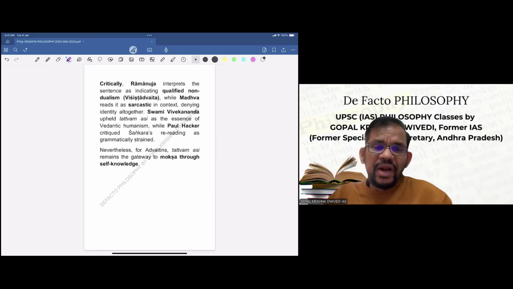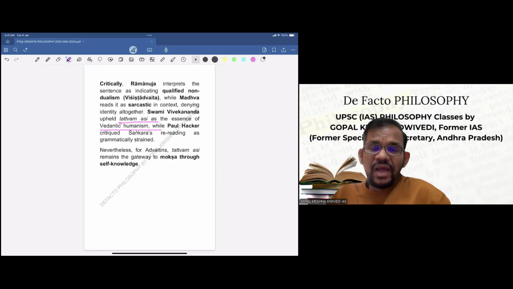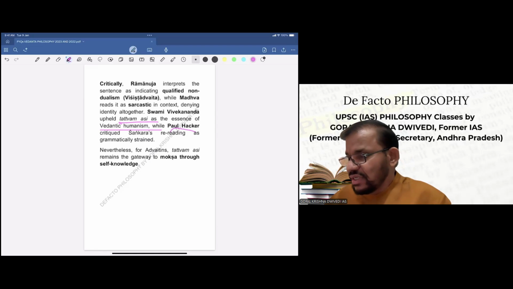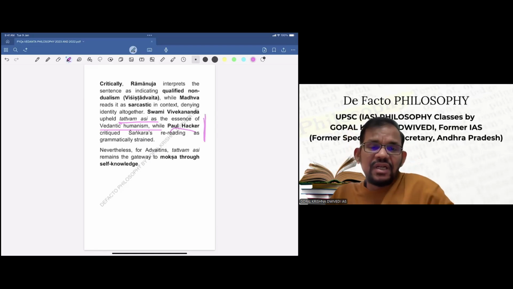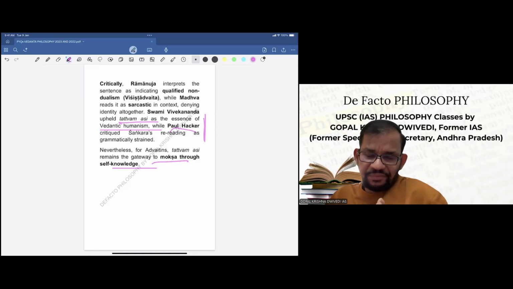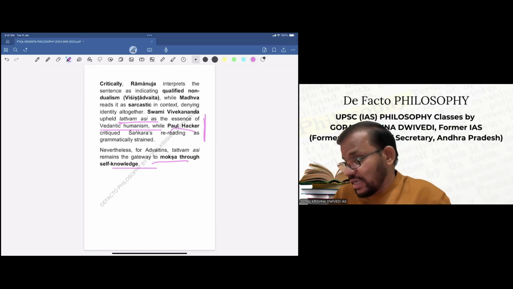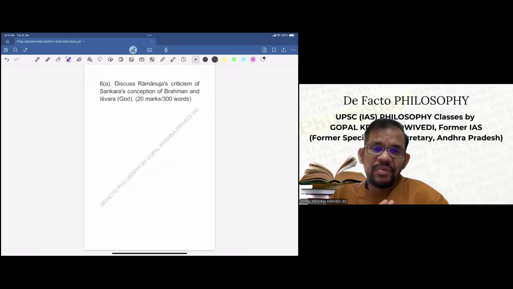Swami Vivekananda upheld Tattvamasi as the essence of Vedantic Hinduism and humanism, while Paul Hacker, another modern philosopher, critiqued Shankara's rereading as grammatically strained. So this is a critical view of Shankara's explanation. Nevertheless, for Advaitins, Tattvamasi remains the gateway to moksha through self-knowledge. So this is the first question I'm taking up today. Now we'll go to the second question from the 2023 exam paper.